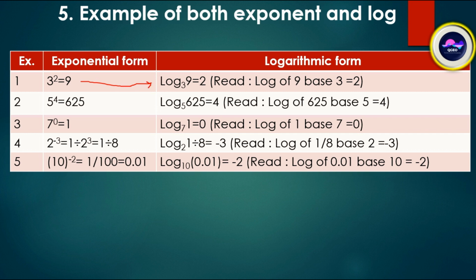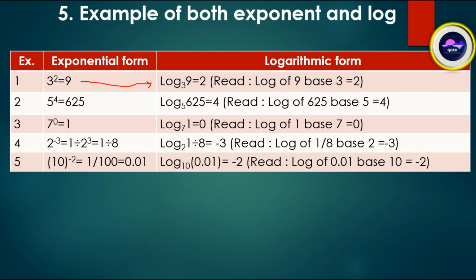Here 5 to the power 4 is equal to 625. So in logarithmic form, log 625 of base 5 is equal to 4. 7 to the power 0 is equal to 1. We can read log of 1 base 7 is equal to 0.